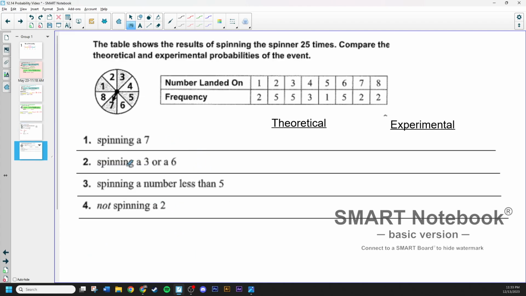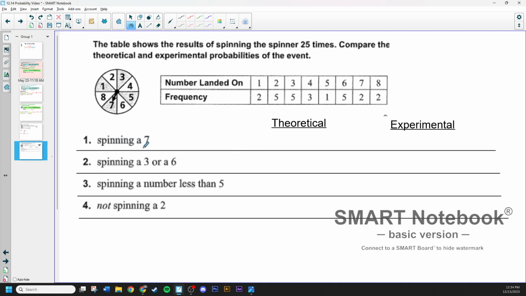All right, what I'm going to say is go ahead and pause the video. I want you to go ahead and try this one on your own, where you're again comparing the experimental probability to the theoretical probability for each of these events according to our table and the spinner that's shown right here. Then you can unpause the video and you can see kind of the answers and what I do here. All right, hopefully you've done it already, so let's go ahead and do this. I'm going to kind of speed through it a little bit.